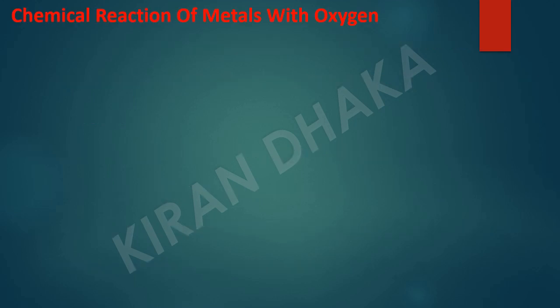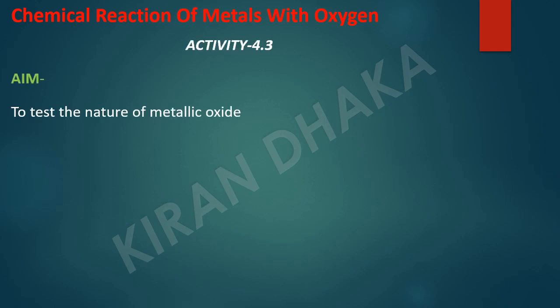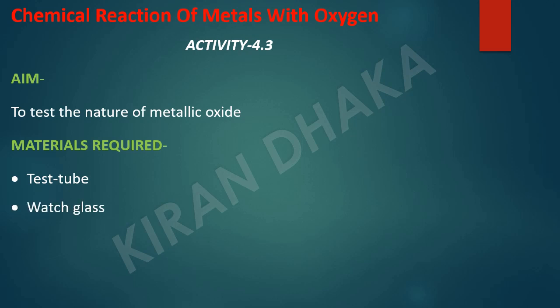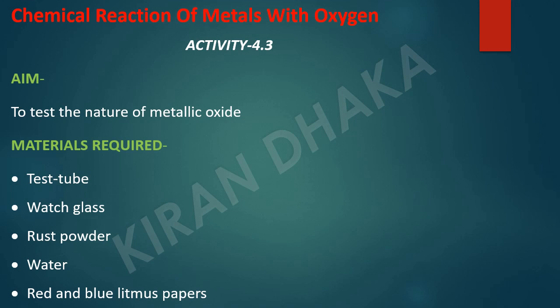Chemical reaction of metals with oxygen. Metals react with oxygen and form metal oxide. What is the nature of metal oxide? To check it, we perform an activity. We require a test tube, watch glass, rust powder, water, and red and blue litmus paper.